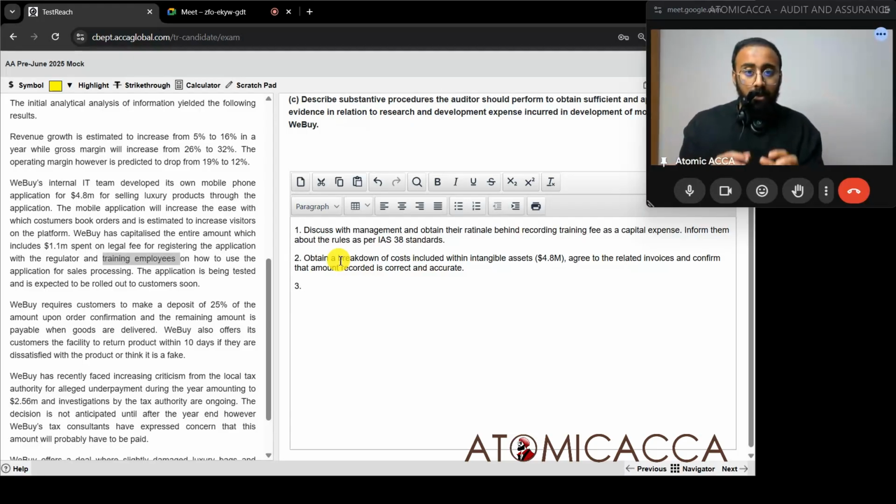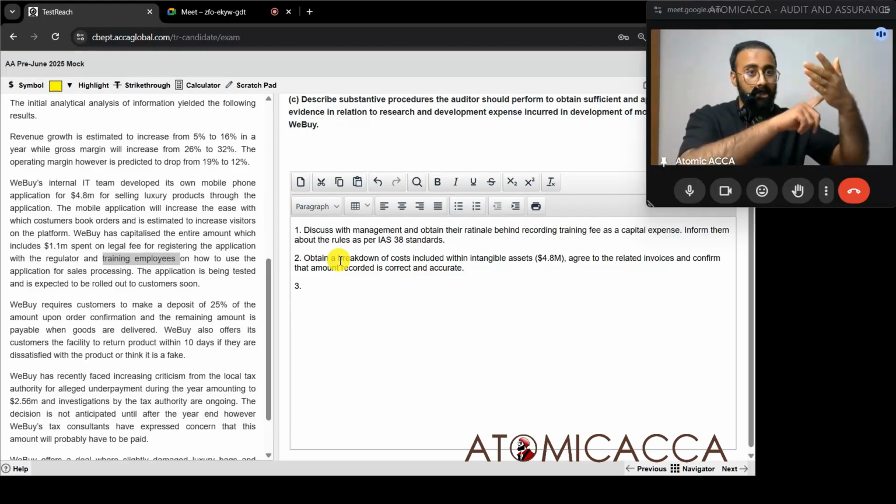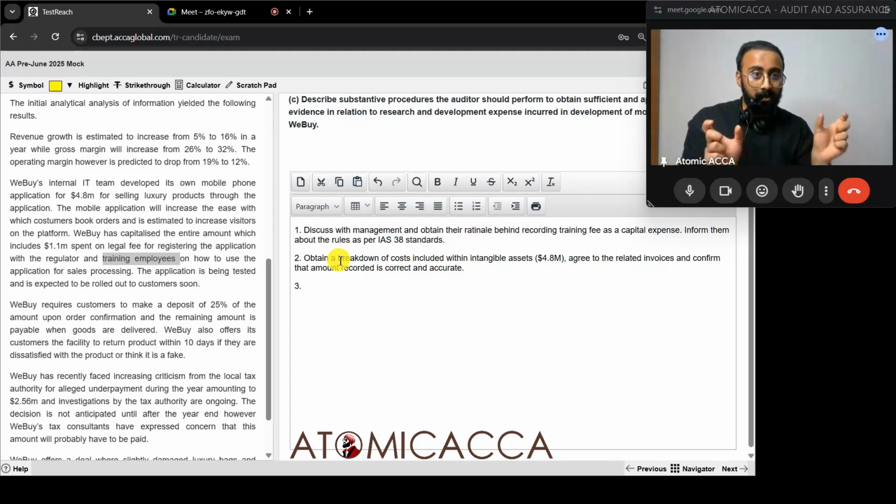Next thing, there could be many expenses over here. So many invoices are there. So I'm just going to total this up. There could be many invoices, figures over here. That breakdown also I'm going to total it up and confirm that the total over here in the invoices and the total over here is matching. So what we are doing, we are casting it, we are adding it up to confirm the math accuracy in adding up as well.